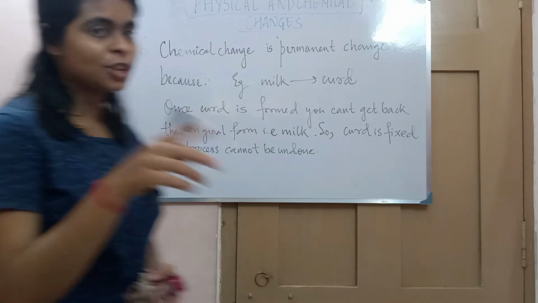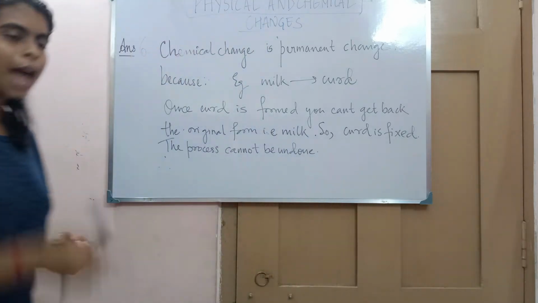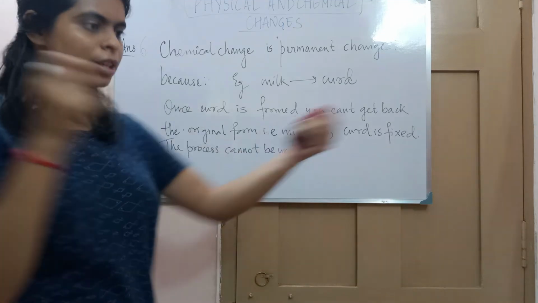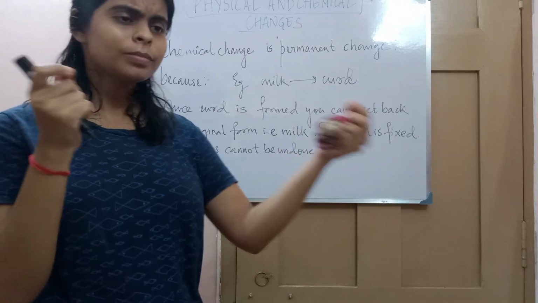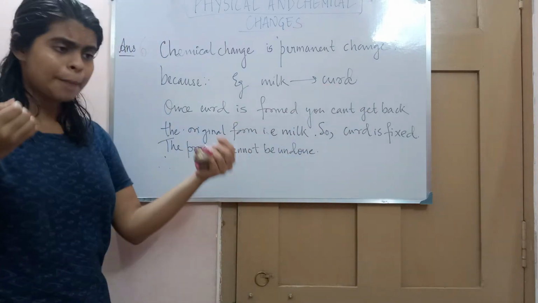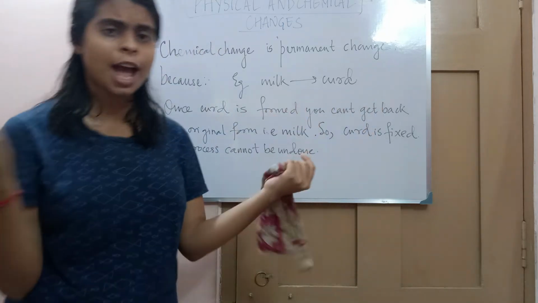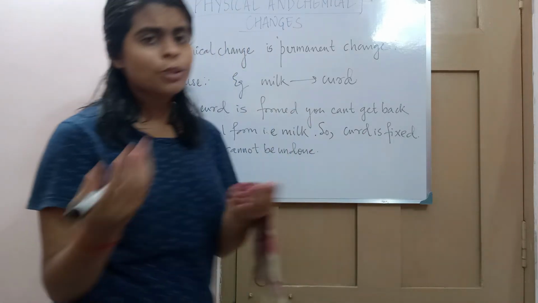But in a physical change, it was a temporary, because the process can be undone and the change is not fixed. For like stretching a rubber band, you are stretching it till it can be stretched. But if you unstretch it, if you release your hand, you will see that rubber band is getting back its original form.